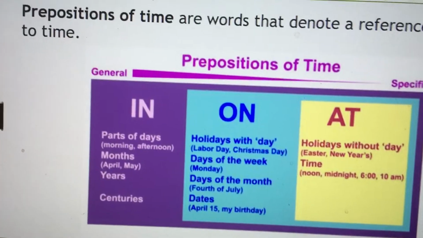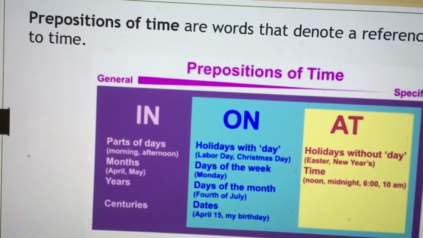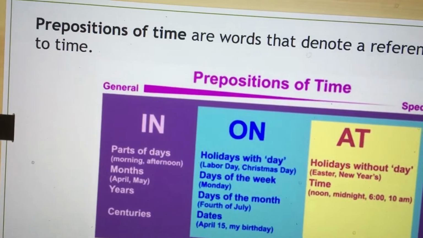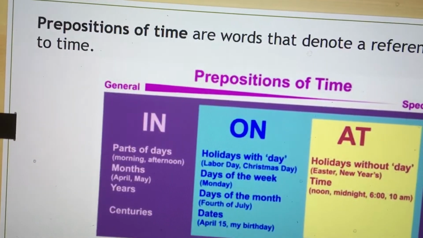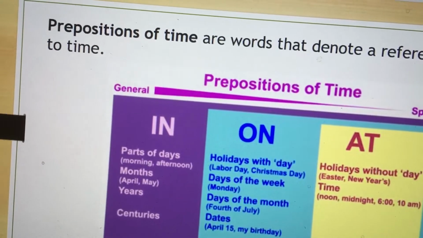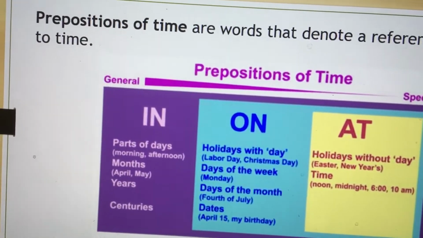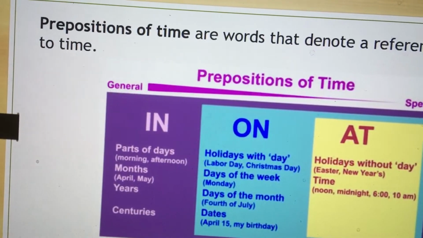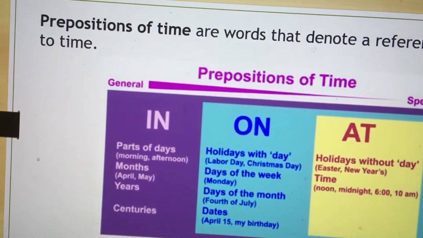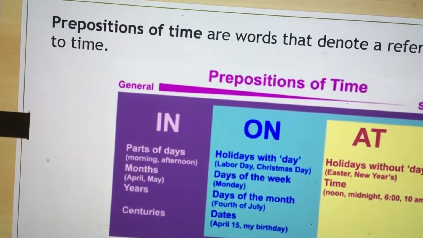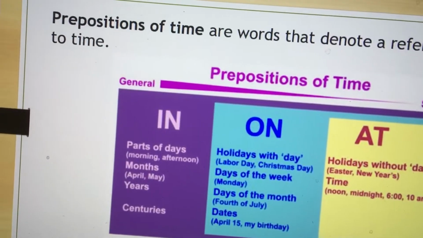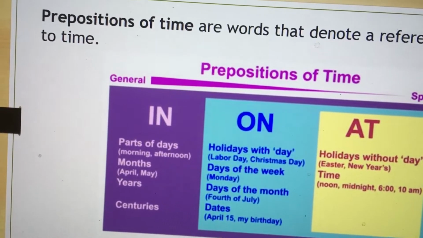Then coming to on, I told you it comes with holidays that have the word day, that is Labor Day, where the word day is there at the end of it. Then Christmas Day. Then days of the week, that is Monday, Tuesday, Wednesday. So on Monday, on Tuesday, on Labor Day. Then days of the month, on 4th of July, and also dates, that is on the 15th of April.